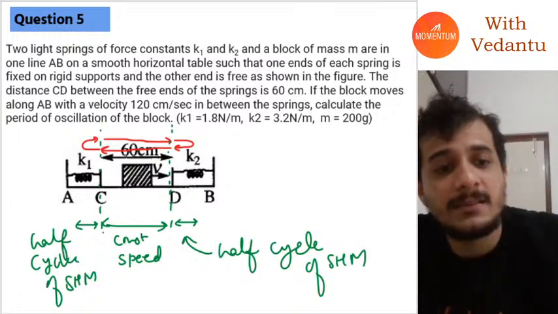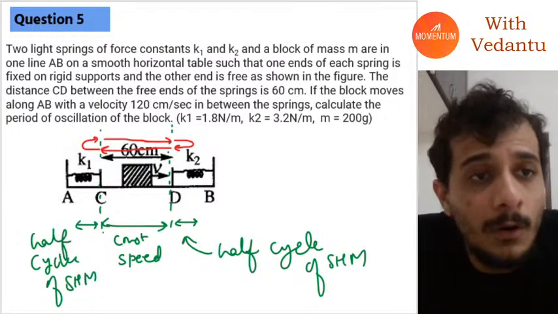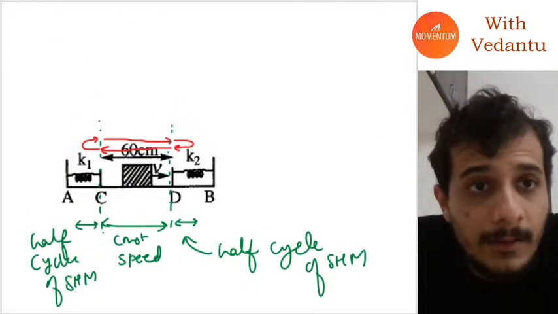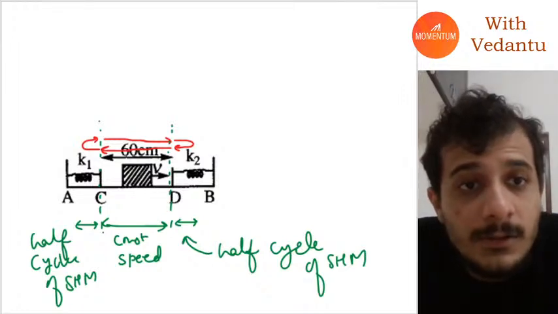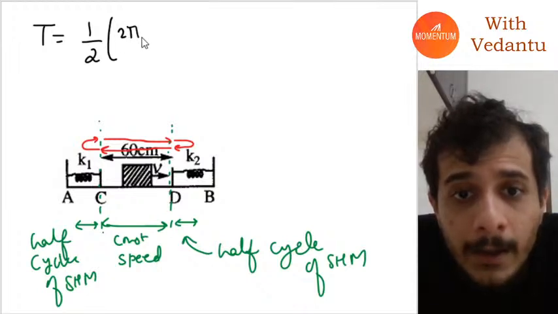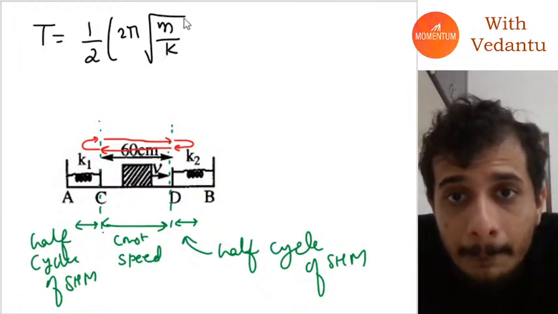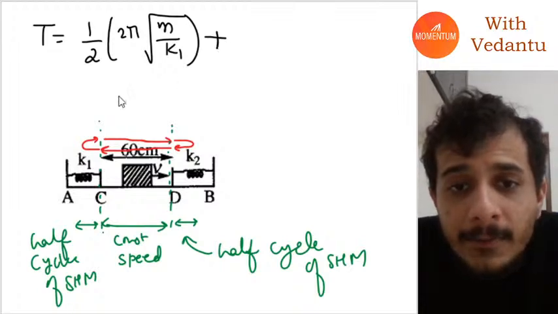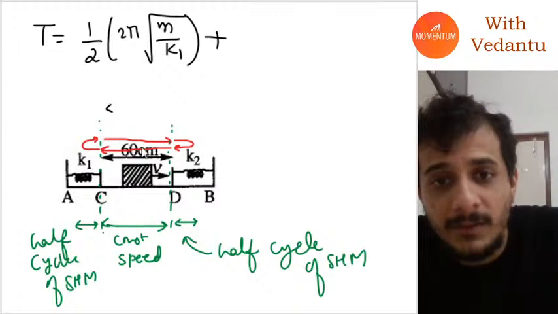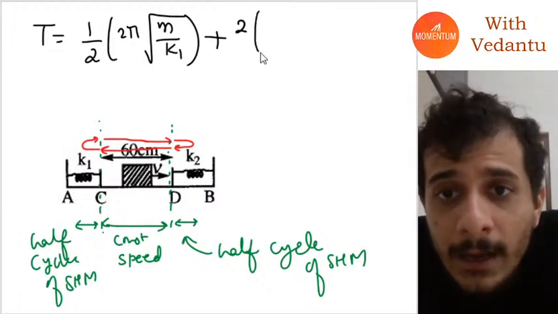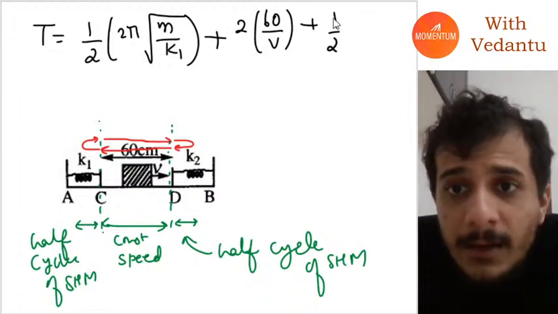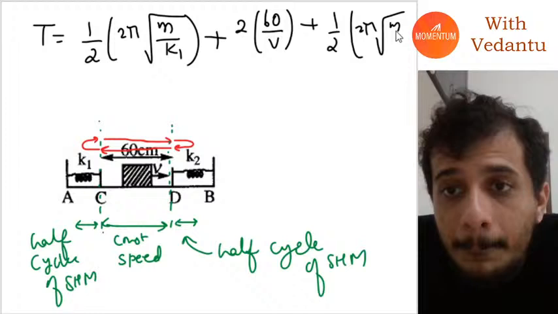Now, if you know all of this, things become very easy. You can directly calculate. The total time period will be equal to half of 2 pi under root m by k1, the first spring, plus, let's say this distance is equal to 60 centimeter, so the value will be 2 times 60 by v, the time taken being distance upon velocity, plus half times 2 pi under root m by k2.